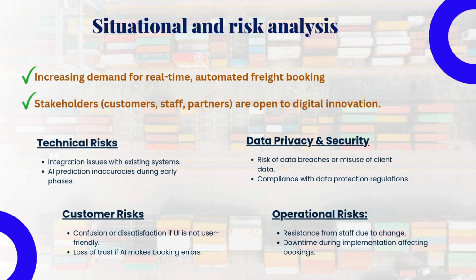Technical risk: integration issues with existing systems, and the second one is AI prediction inaccuracy during early phases. An example for technical risk is that AI Swift may not sync well with the current warehouse management system, causing delays in booking updates, and the system might suggest the wrong freight route due to the lack of historical data, leading to delivery errors. The second point is data privacy and security: risks of data breaches or misuse of client data, and compliance with data protection regulations.